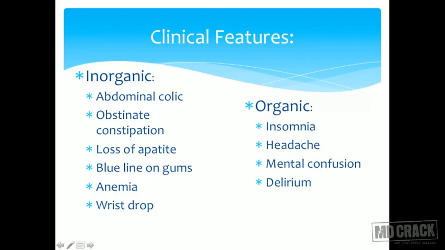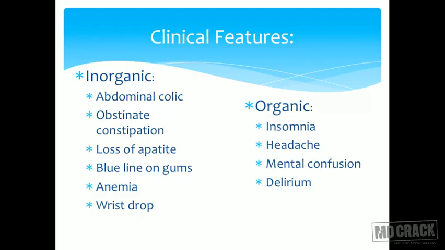There is loss of appetite. There is a blue line on gums. Blue line of gums is so pathognomonic that they have stopped asking this. But still you should know, because if you miss this, it would be a huge embarrassment. If you have that greenish bluish line on your gums, then it is a sign of lead poisoning.